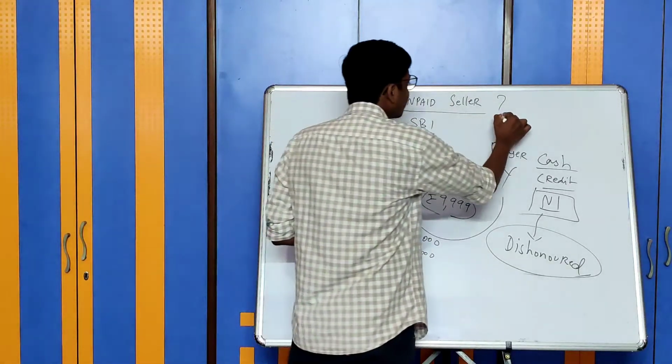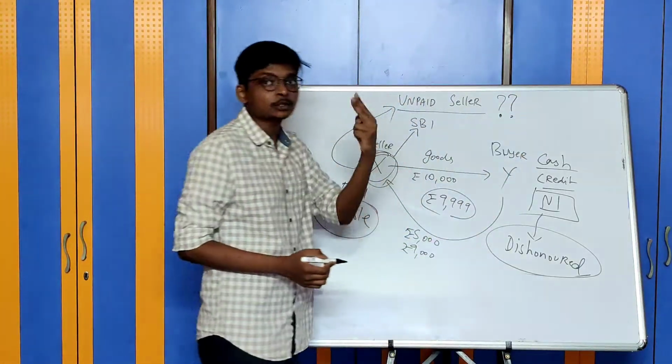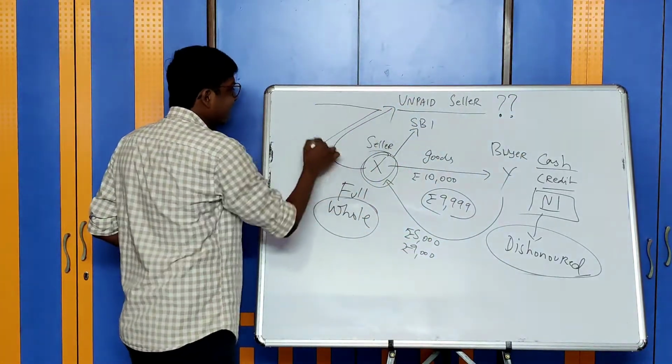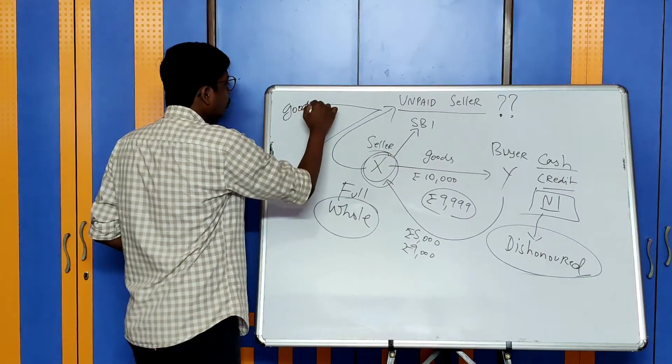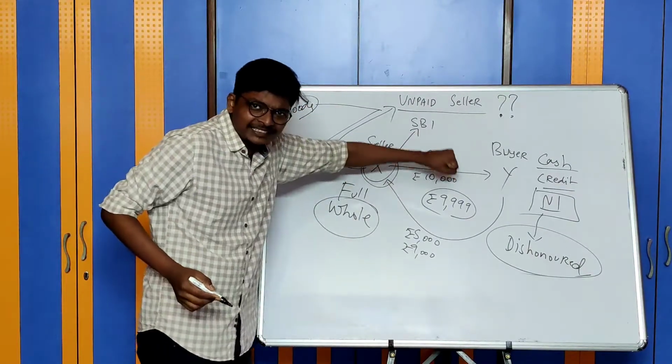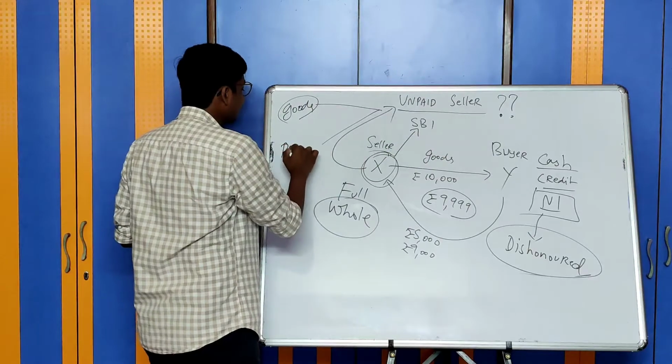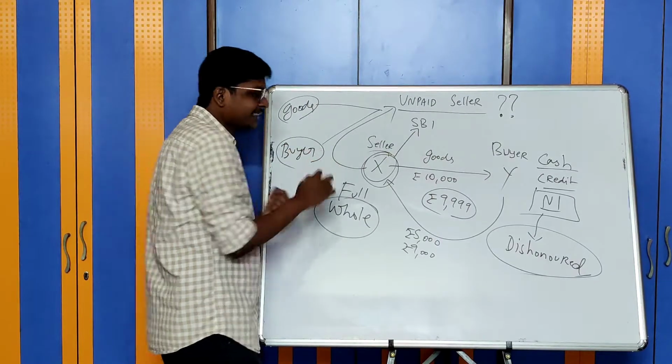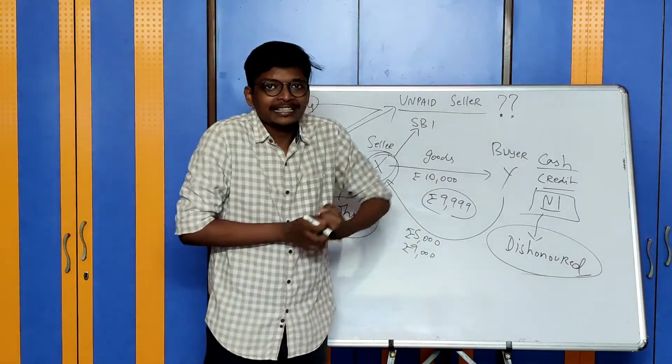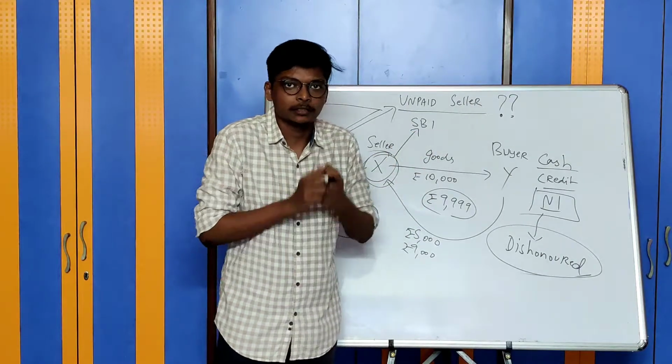What can an unpaid seller do? Unpaid seller has two rights. He has rights against the goods, what goods he has sold, and he also has rights against the buyer. So now in the next section, let us see what are the rights of an unpaid seller.